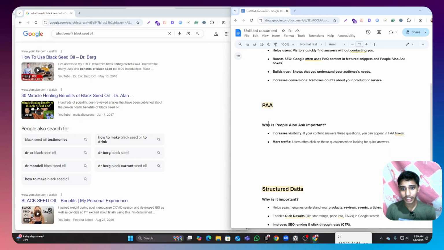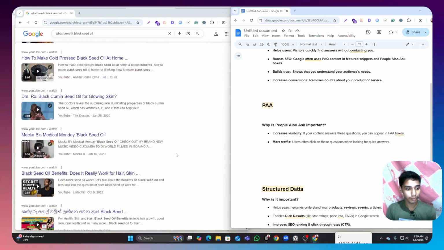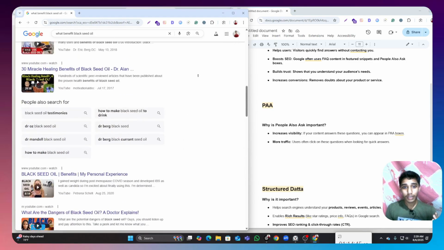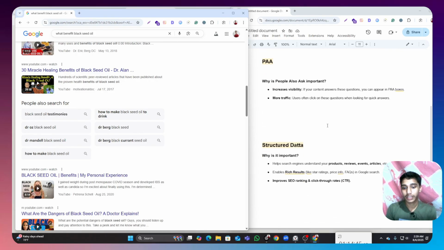And last is structured data, basically called schema, and it helps search engines understand products.